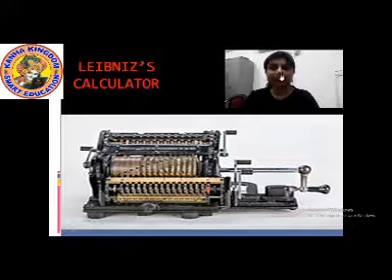Yes, and we can also find the square roots of a number in this device. Finding square roots of a number was also easy in this device. Okay students, now let us move to the next device, that is Babbage engine.